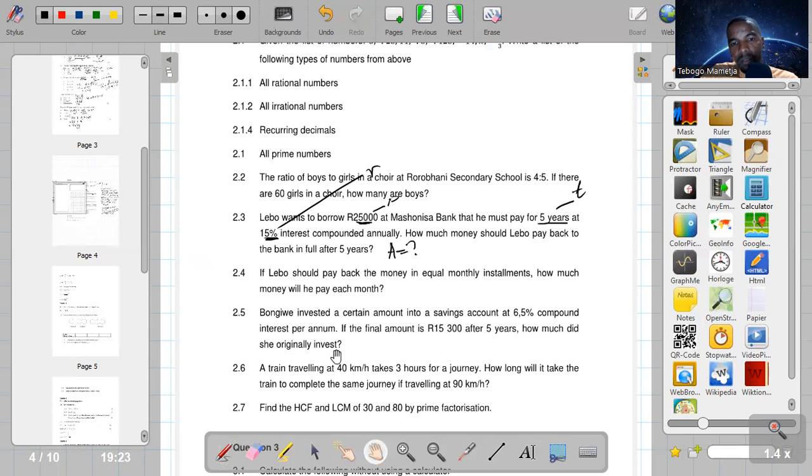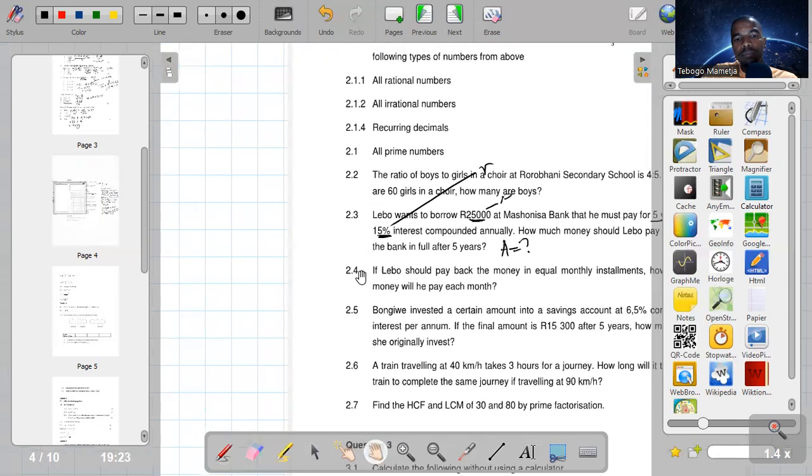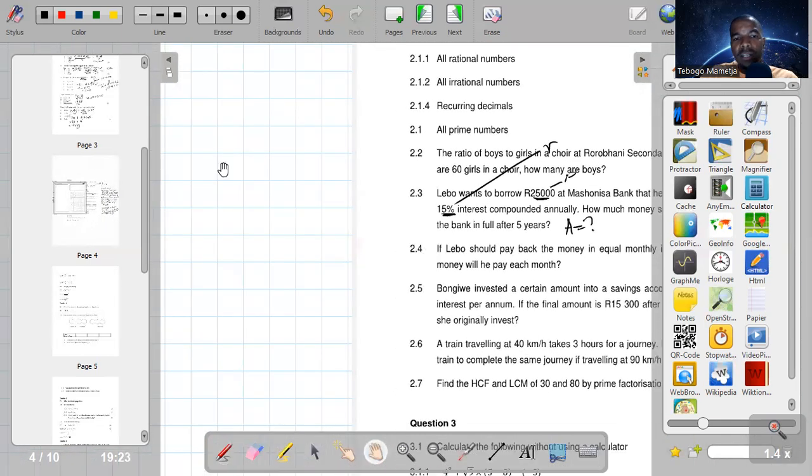We must use the formula for accumulated amount of compound interest, which is P into 1 plus R over 100, close bracket, raised to t.